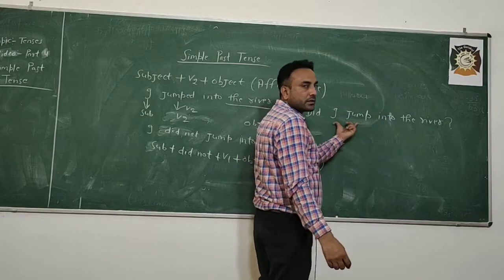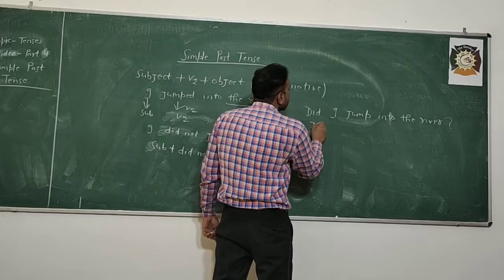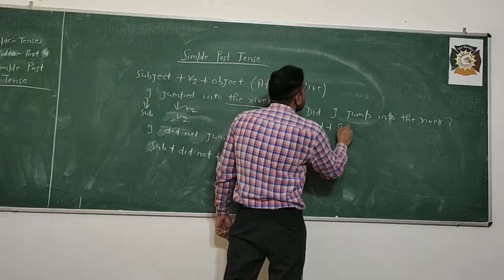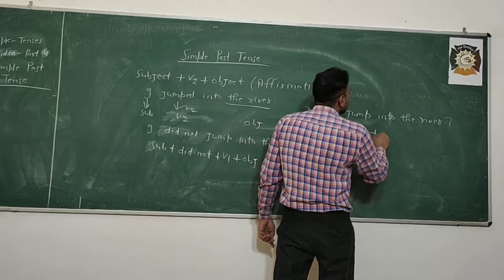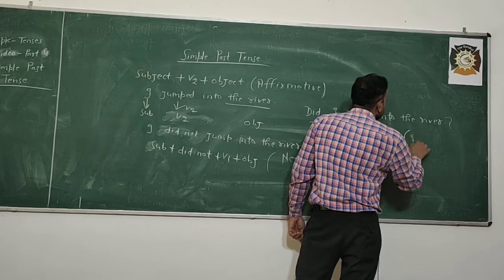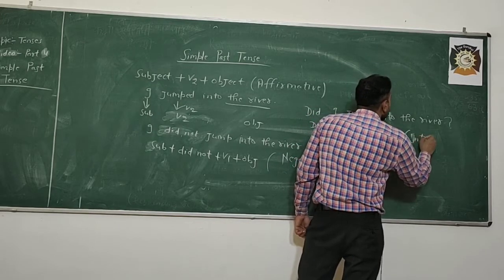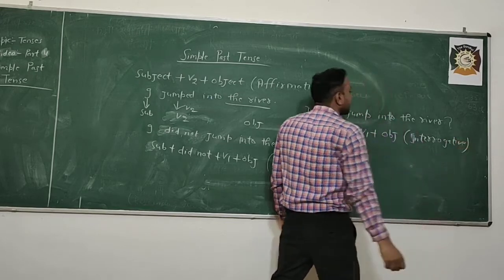Without a question mark, the sentence is incorrect. So what's the structural formula? Did plus subject plus V1 plus object, and this is for interrogative sentences.